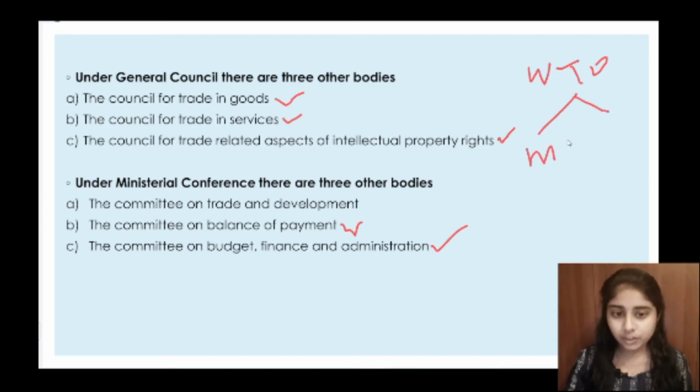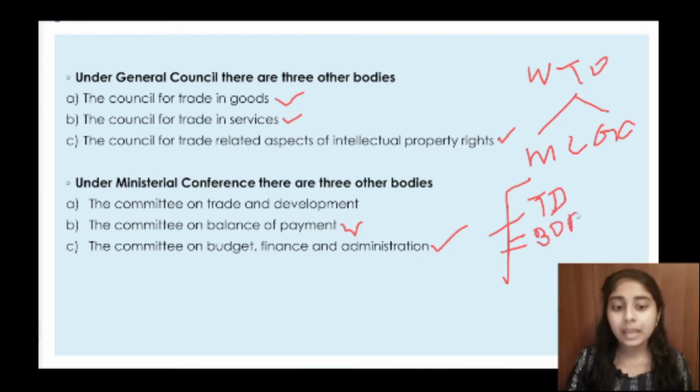Okay, so we can classify WTO into two. First one is Ministerial Conference and second one is General Council. And Ministerial Conference is divided into three. First one is to look after trade and development. Second one is to see to the balance of payments. And the third committee is to see to the budget, finance and administration.